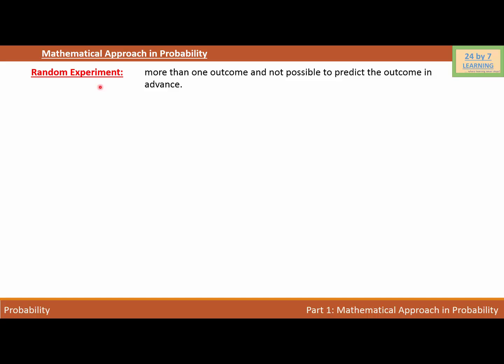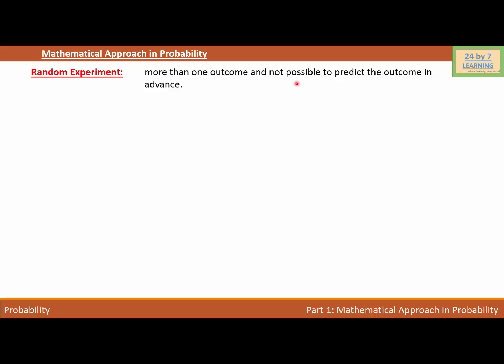So the random experiment has more than one outcome, and it is not possible to predict the outcome in advance. In other words, we can say that a random experiment is so uncertain that it's impossible to predict what the outcome will be. For example, if I toss a coin, there's no way I can tell what I'm going to get, because the possibility can be both head or tail if the coin is fair.